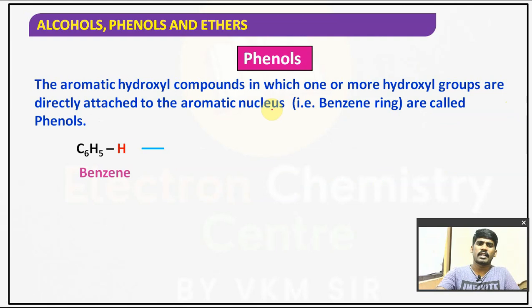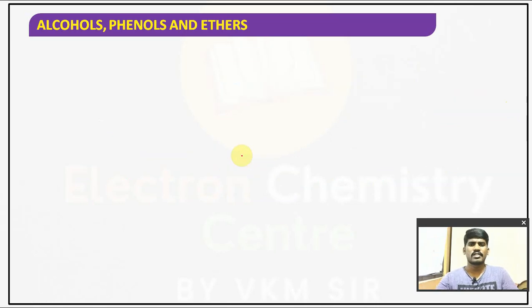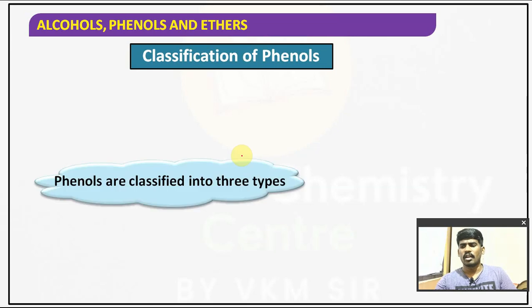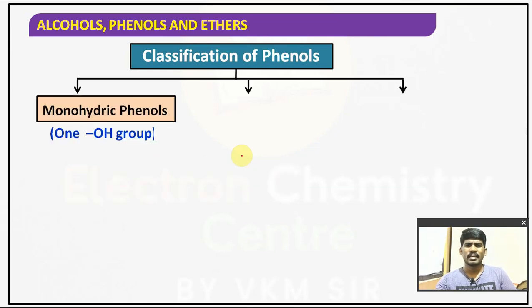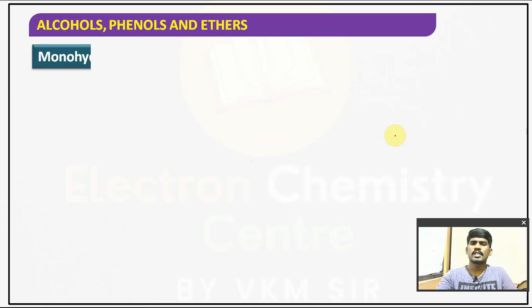Let's move on to the next part of the introduction. In benzene, when a hydrogen atom of the benzene ring is replaced by an OH group, it gives C6H5OH, that is called phenol, children. Let's talk about the classification, same as alcohols: monohydric phenols, dihydric phenols, trihydric phenols. Monohydric phenol means only one OH group, dihydric phenol means two OH groups, and trihydric phenol means three OH groups are present.